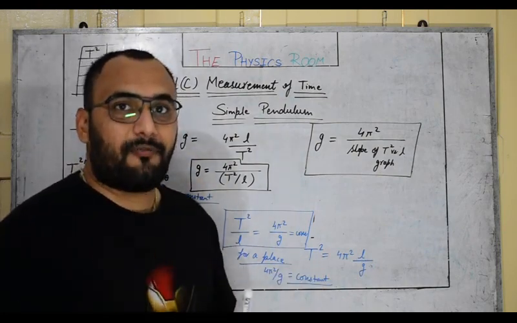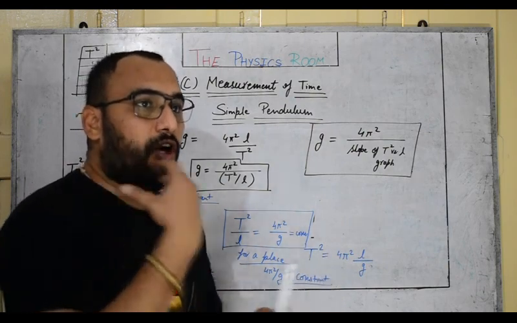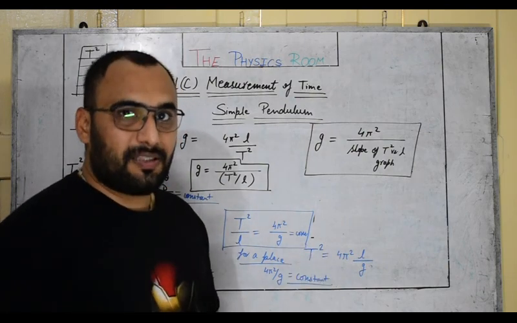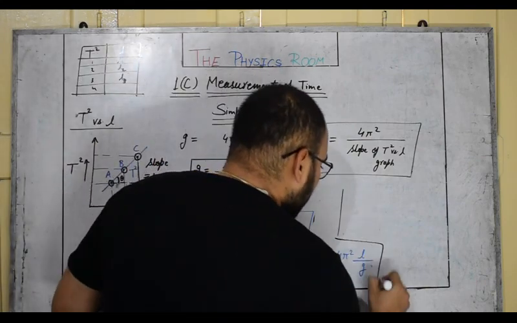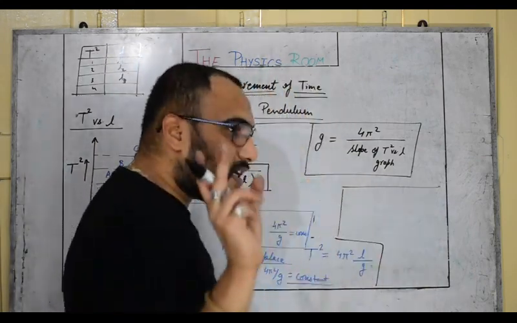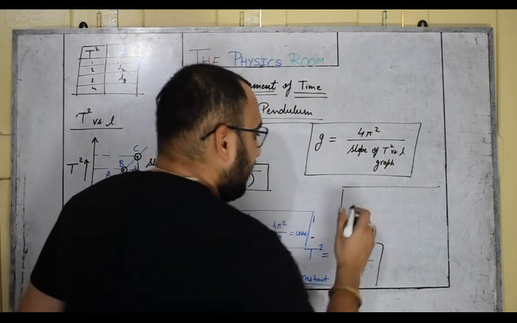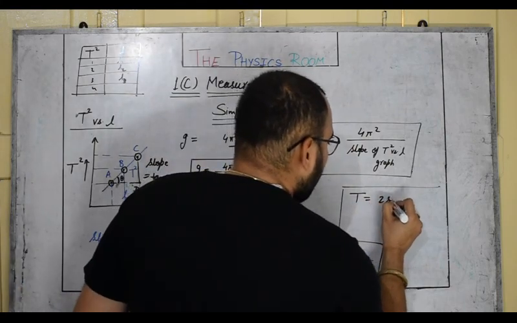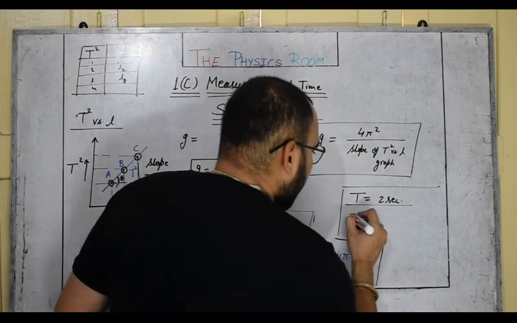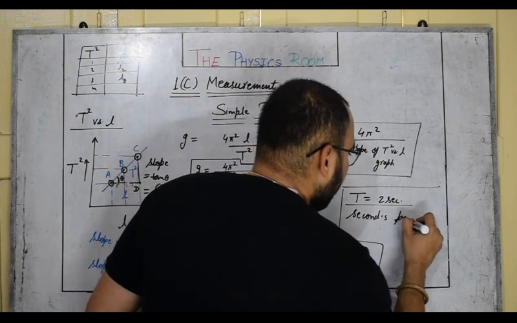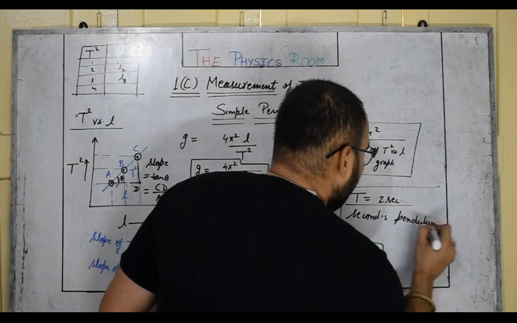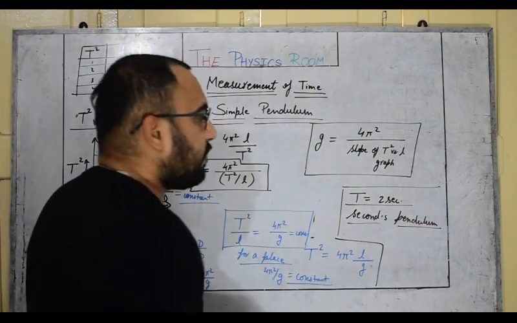It will be homework to study the factors affecting, and those factors which are not affecting at all, the time period of a simple pendulum. Let me introduce one more thing: for a pendulum whose time period is 2 seconds, it is called a seconds pendulum. For a seconds pendulum the time period must be 2 seconds.